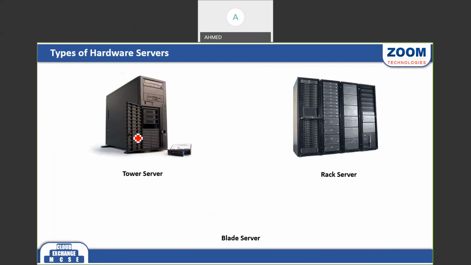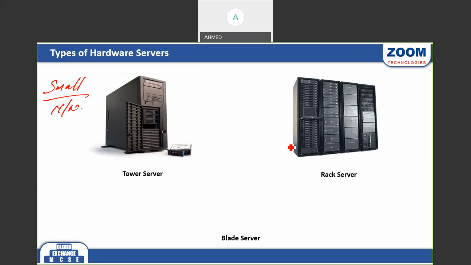Okay. If you have a small organization, where your servers are running in the daytime only, you can go for a tower type server. A tower type server is like a computer, like a PC. So I can use it in a small network. That is suitable for us. It's like a tower type PC that we can use.